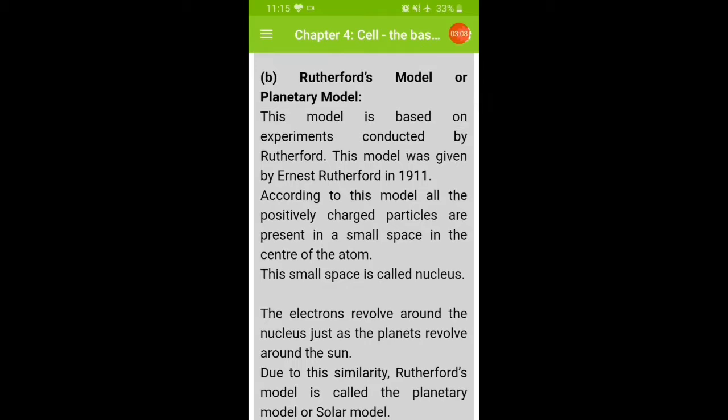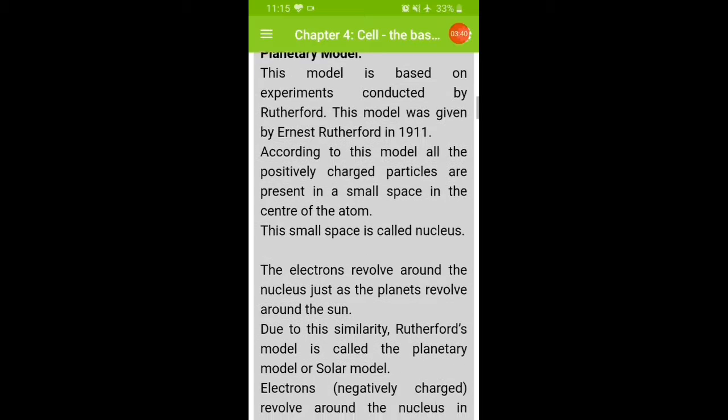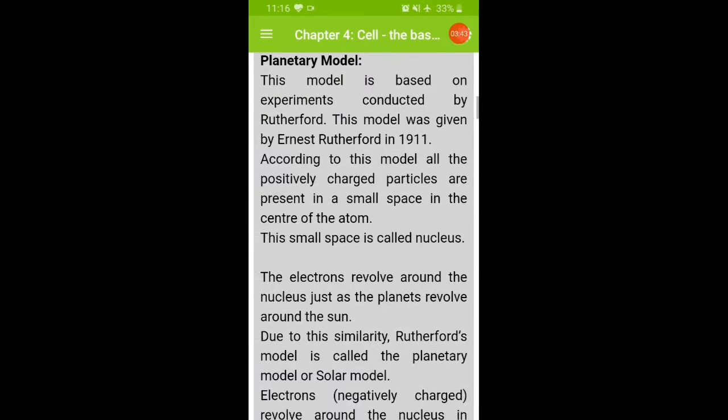Then we have discussed Rutherford's model or the planetary model. The Rutherford model is based on experiments conducted by Rutherford. This model was given by Ernest Rutherford in 1911. According to this model, all the positively charged particles are present in a small space in the center of the atom, which is the nucleus.